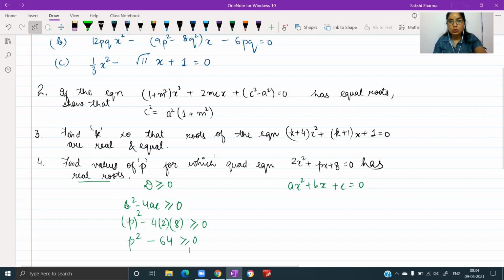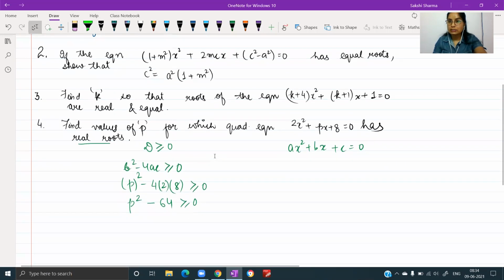Now this can be solved either by factorizing it, or, since you have not done inequalities, you will be doing it, I think, in +1 or +2. You have to still learn how to work with inequalities in detail. फॉर द टाइम बीइंग हम थोड़ा सा पोर्शन डिस्कस कर लेते हैं. इफ यू हैव सच अ रिलेशन, अगर आपके पास इस तरह की इनइक्वालिटी बनती है, square of a number is greater than or equal to this, less than or equal to this,